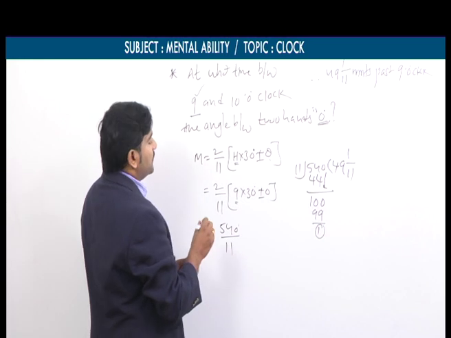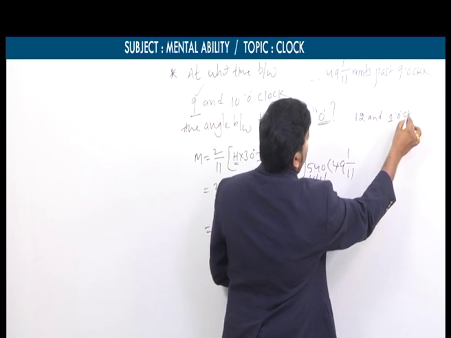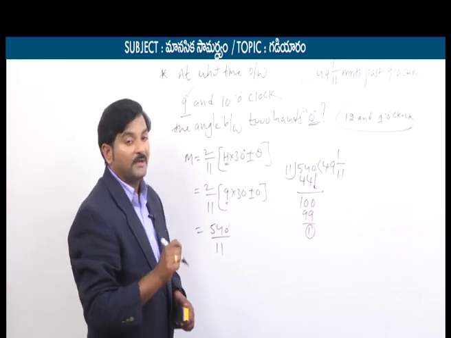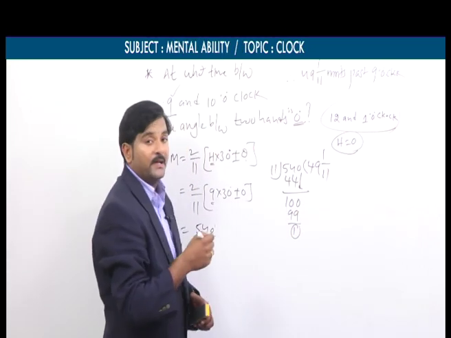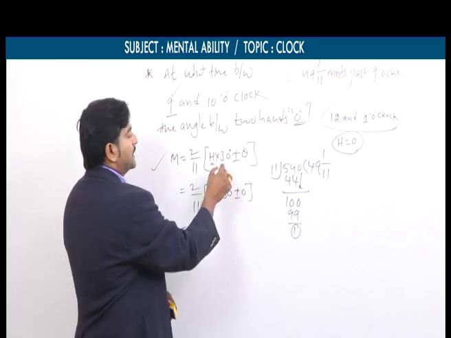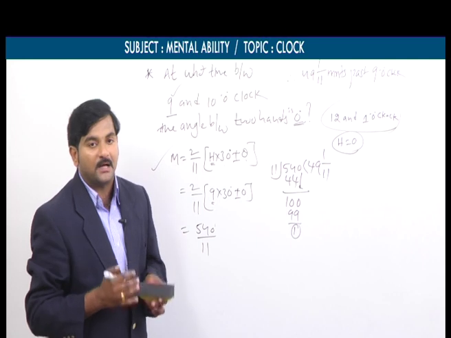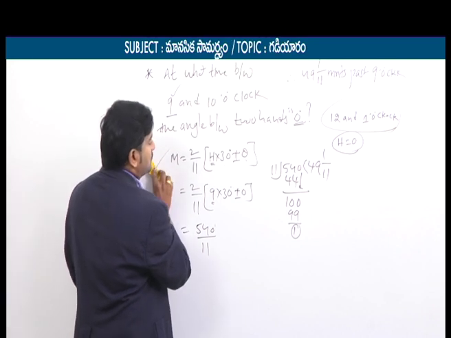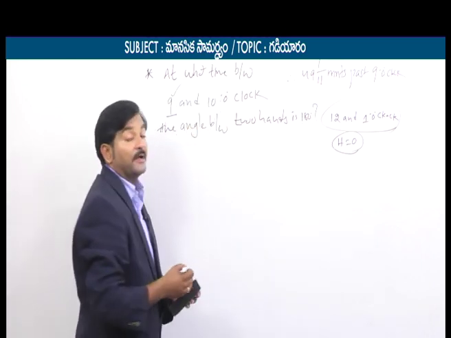But sometimes, for example, for the same question, if he mentions 12 o'clock and 1 o'clock, since our starting hour is 12, we need to take h equal to 0 instead of 12. I already told you earlier when we were discussing this problem: m equals 2 by 11 into h into 30 plus or minus theta. These are the two problems related to the coincide concept. Similarly, now we will focus on the opposite concept. He may ask the same problem like this also. For the same problem, instead of 0 degrees, he may mention 180 degrees.